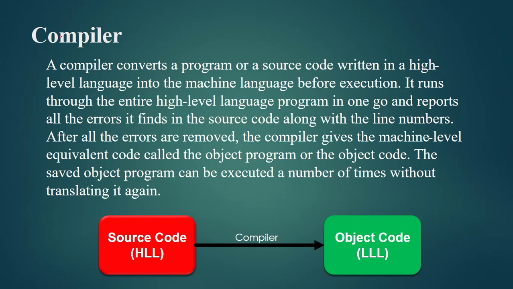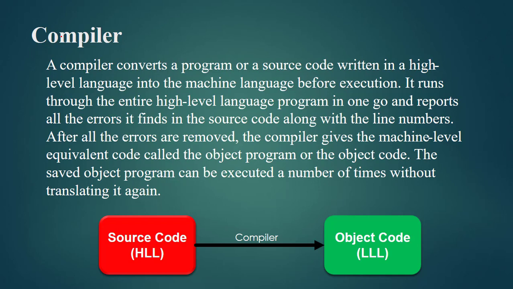Fine. And it runs our program in one go. It means it will read your whole code at once, and then all the errors will be shown at the end of the execution. Fine. And when you remove all the errors, only then your program will give you a proper output, and only then the proper object code will be generated.